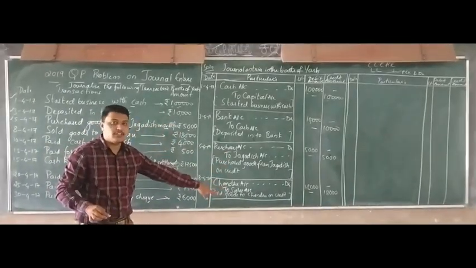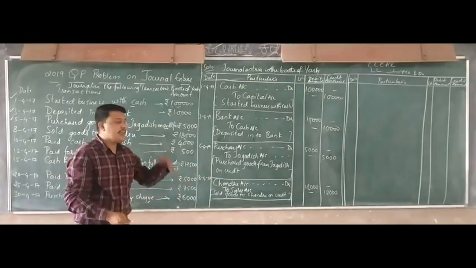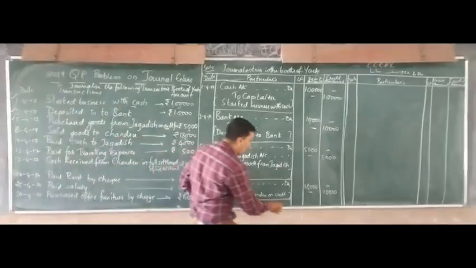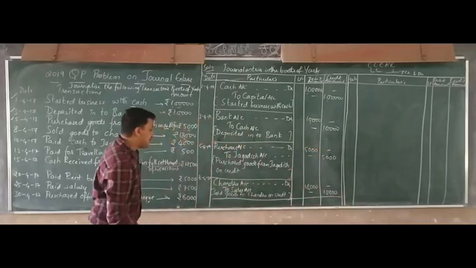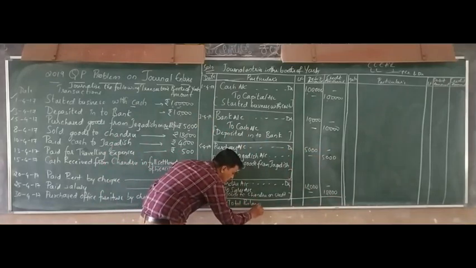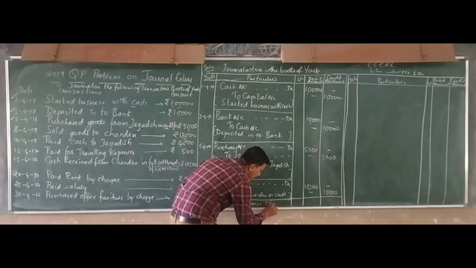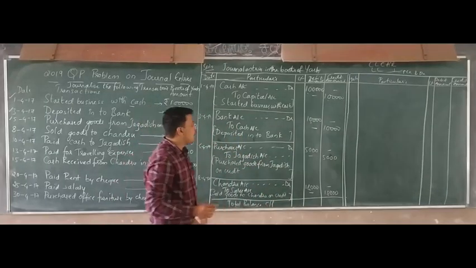If the page is complete, okay. If your page is not complete, then you extend it. If the page is complete, then you have to make the entry on the next page like this. So you have to make a total here. Make the total and see how much it comes to. Total, you have to write here total balance carried forward, C bar F, carried forward. Total will be the total here.